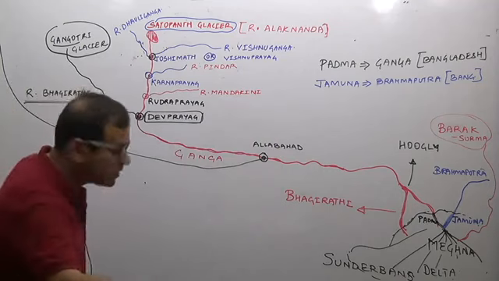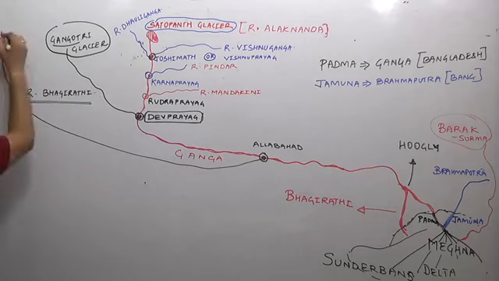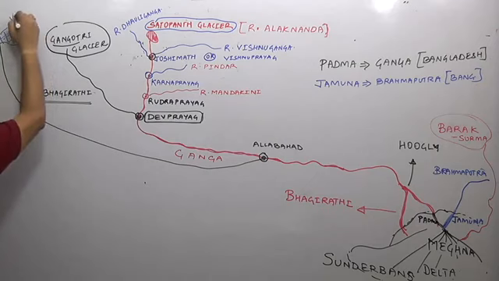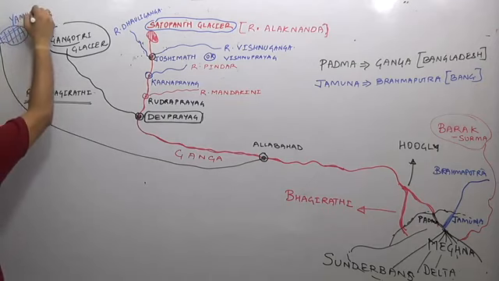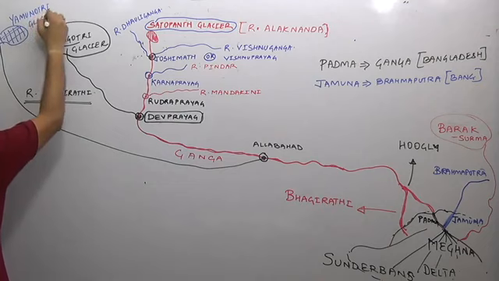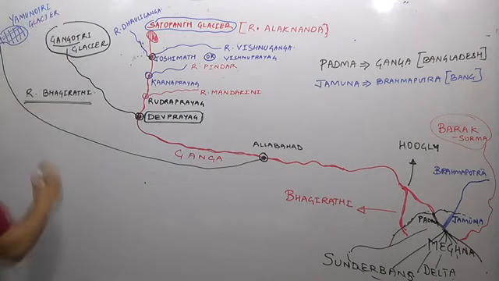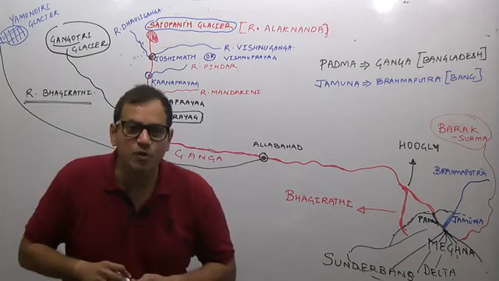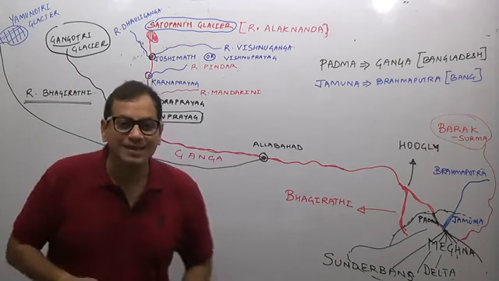Now Yamuna originates from where? Yamuna originates from the Yamunotri glacier.